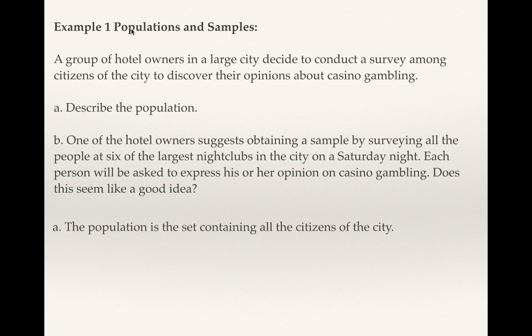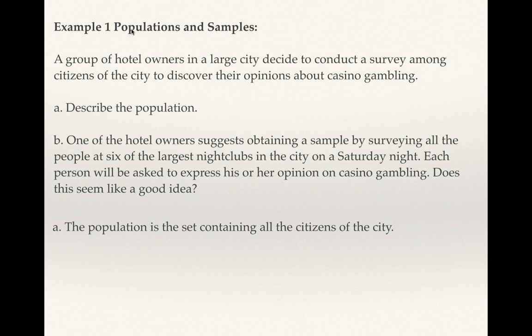So the answer to A is the population is the citizens, all the citizens of the city. Part B, one of the hotel owners suggests obtaining a sample by surveying all the people at 6 of the largest nightclubs in the city on a Saturday night. Each person will be asked to express his or her opinion on casino gambling in the city then. Does this seem like a good idea?